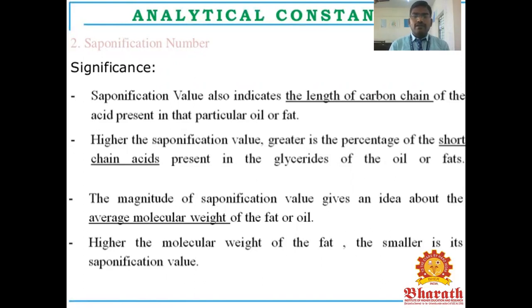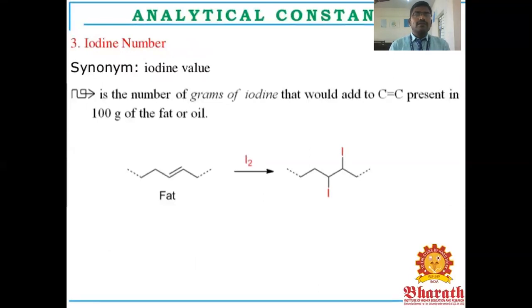The higher the molecular weight of the fat or oil, the smaller its saponification value. The higher molecular weight of the fats gives the lesser saponification value. The next one is iodine number.